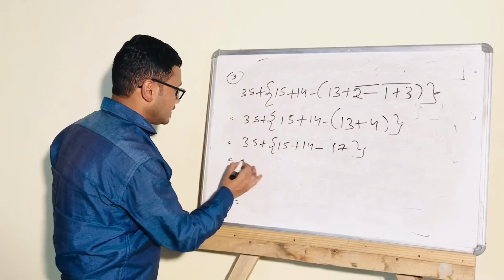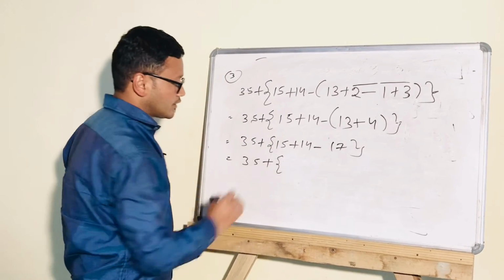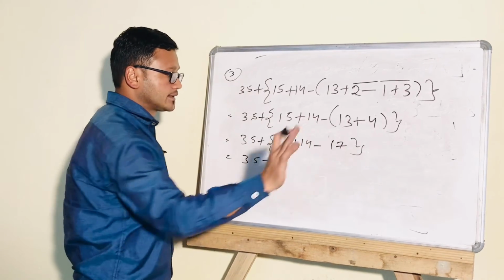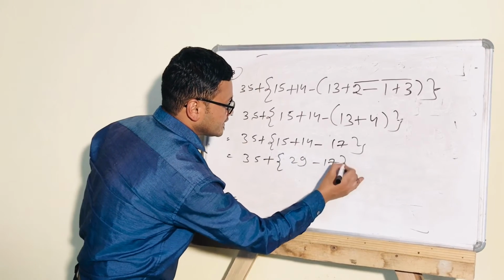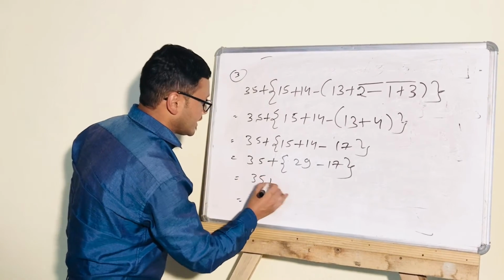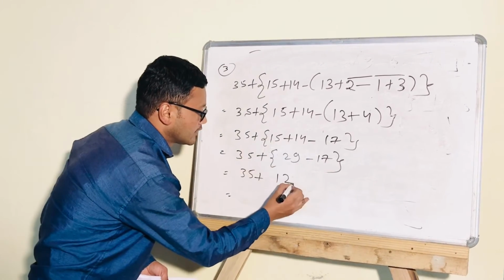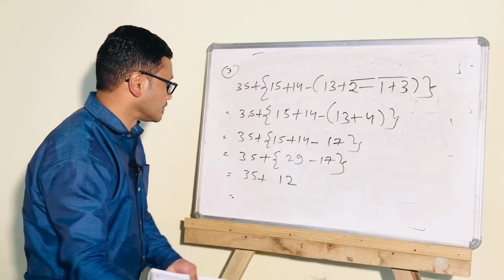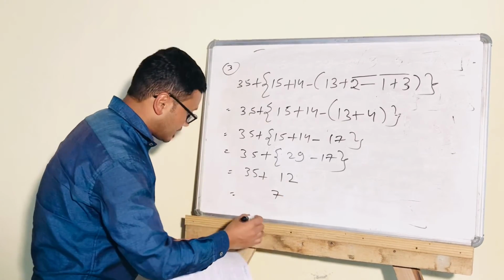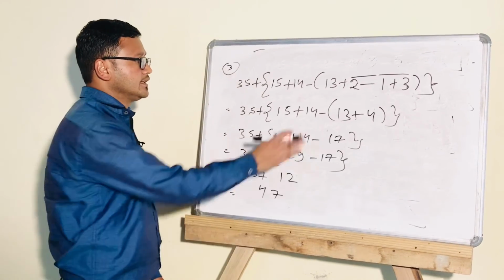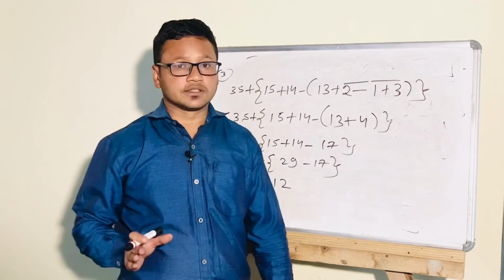Now again 35 plus, now 15 plus 14, you can add first, then subtraction after that we can do. 15 plus 14 is 29, then minus 17. Again we have to subtract. Now 29 minus 17 is 12. Now this curly bracket will be removed. Now lastly we have to add 35 plus 12, which is 47. So this is how the process of solving BODMAS questions works.